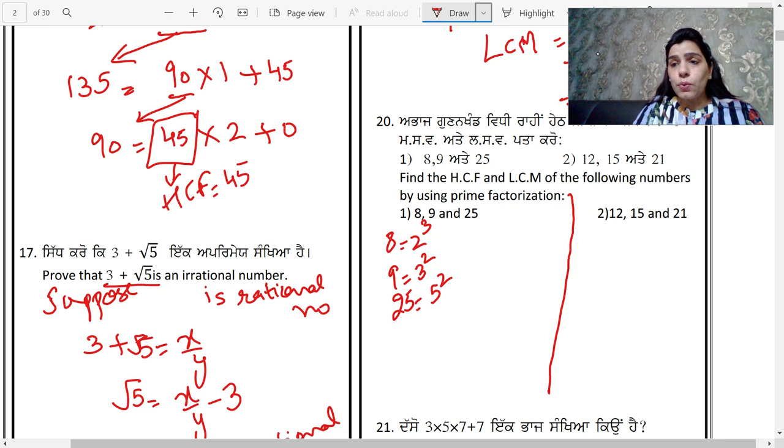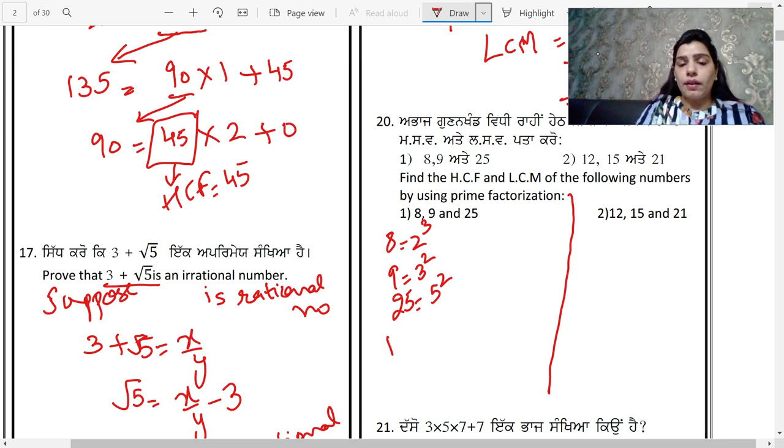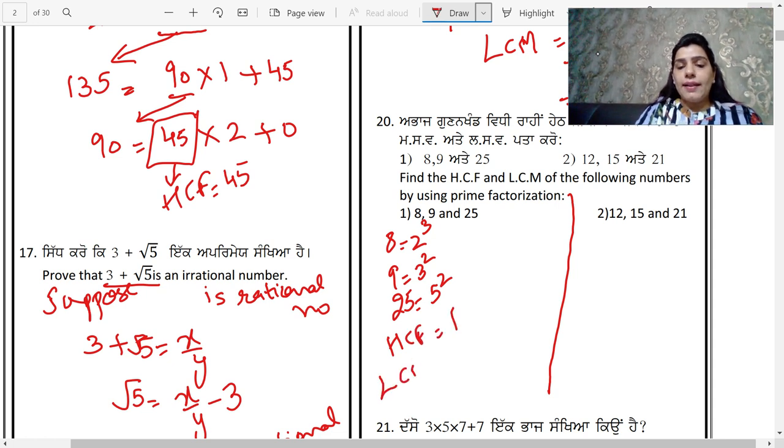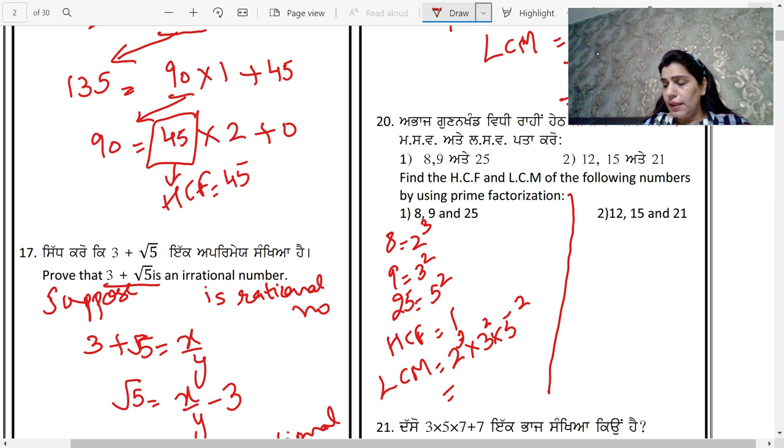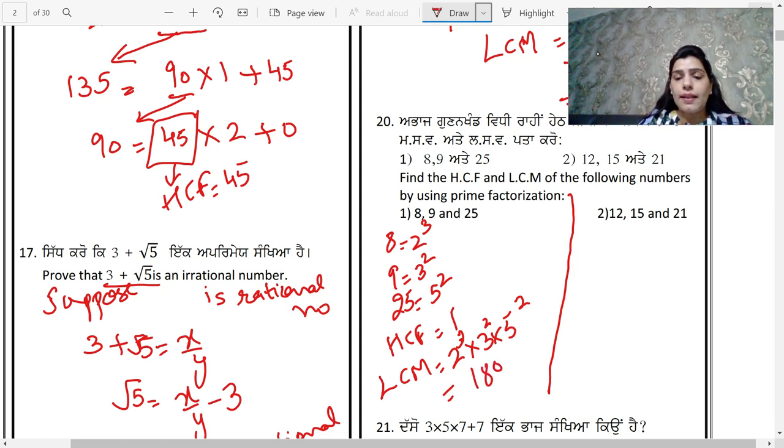And you will see, students, that there is no common factor in all these three. So HCF is going to be 1. And LCM, you will take all the numbers as it is, that is 2 raised to the power 3, 3 raised to the power 2 and 5 raised to the power 2, and on multiplying all these you get the answer as 1800.